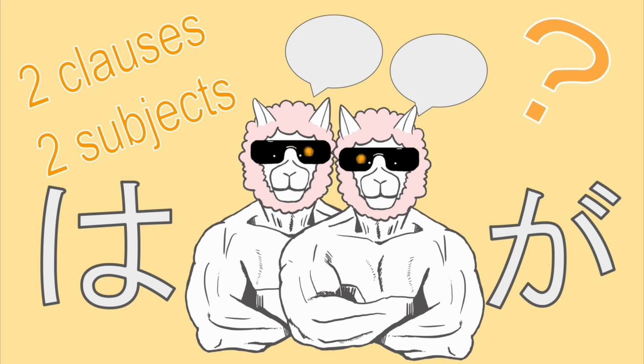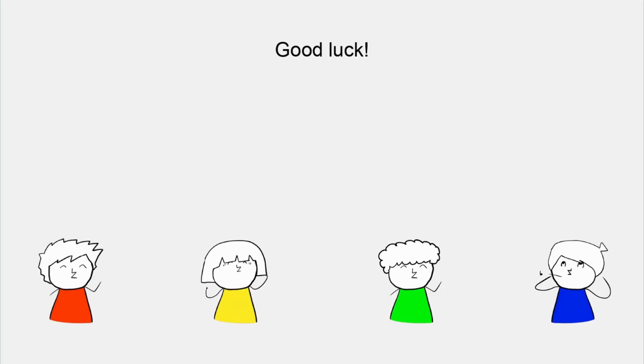Today we will learn how to interpret the Japanese particles wa and ga when there are two clauses and two subjects. Are you ready? Good luck!